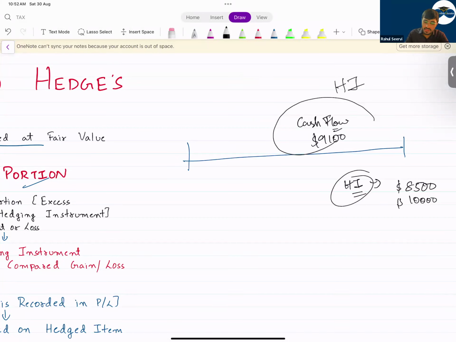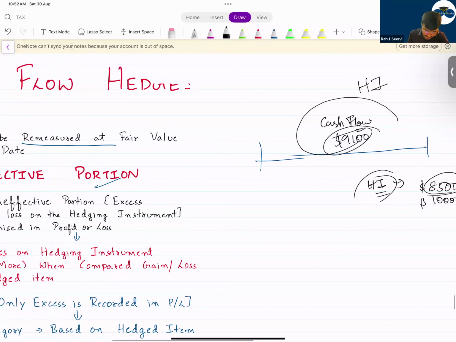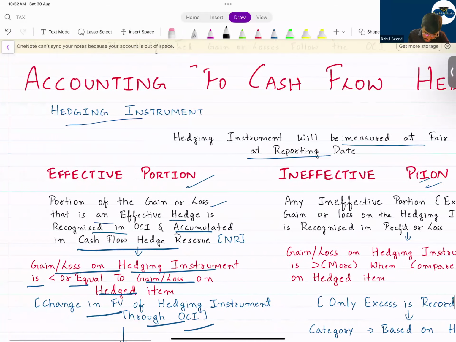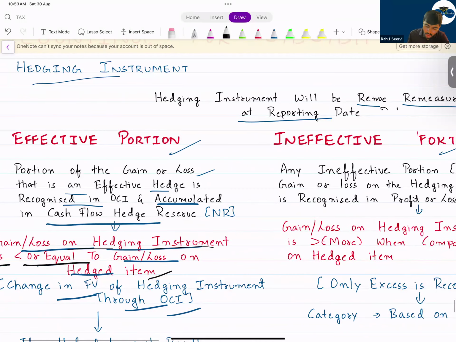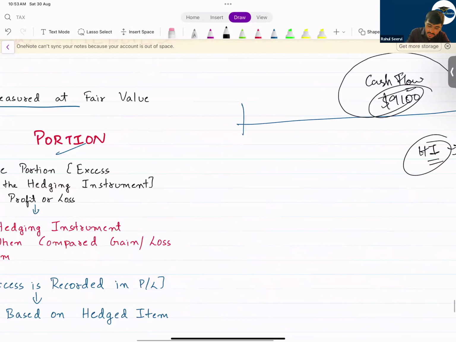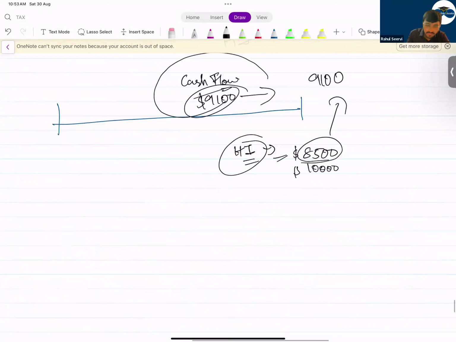Now what is the gain here? The gain is 9,100 on the hedge item, but this is 8,500. So can I say the gain or loss on the hedge instrument is less than or equal to the gain or loss on hedge item? On the hedge item, 9,100. The hedge instrument gain is less only. If it's less, totally it will be recorded in your OCI. It is your derivative financial asset, and you will record into cash flow reserve, your OCI, saying that this is my reserve.